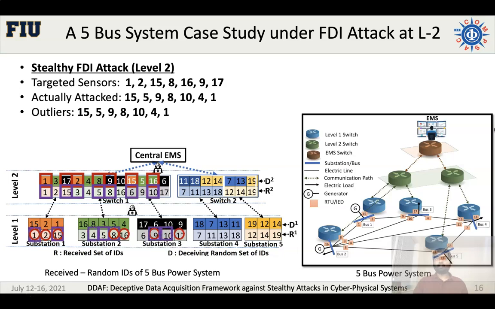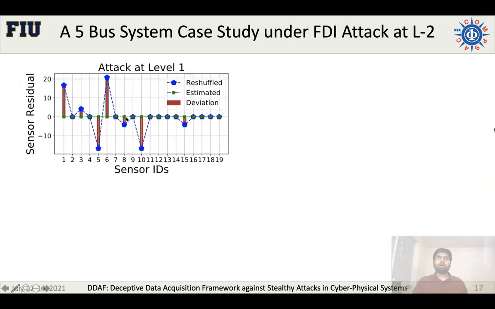That means that even though the attacker was able to inject false data, it happened at the wrong place, and it does not follow the topology and loses the stealthiness. At the end, we find no deviation on the state estimation, because all these compromised sensors become outliers, leaving the state estimation harmless. Now we have the residual after the state estimation, and our goal is to analyze whether there is any attack at any of the levels.